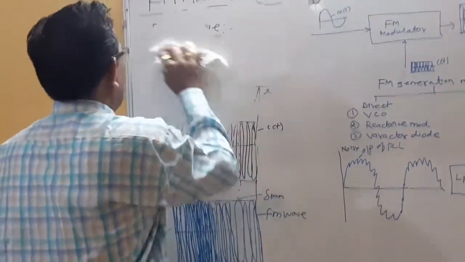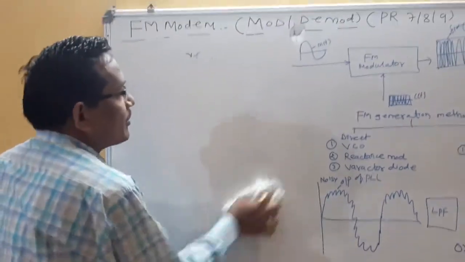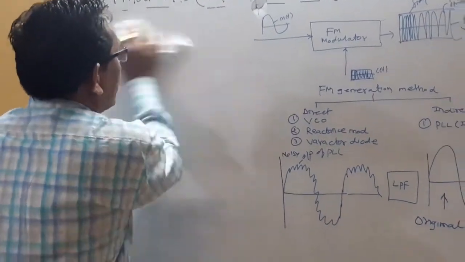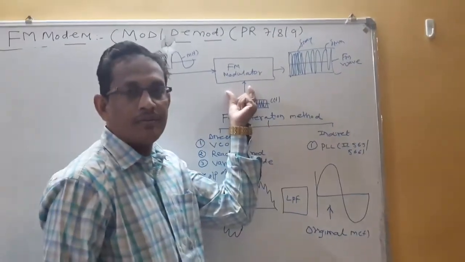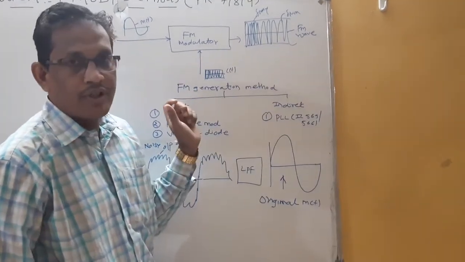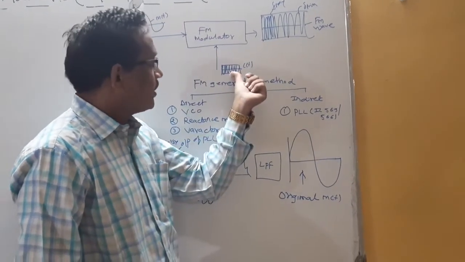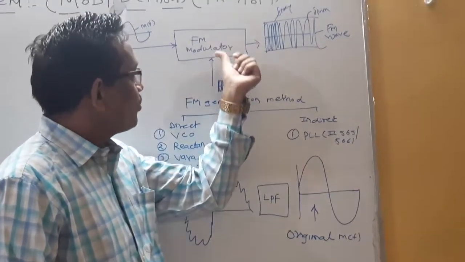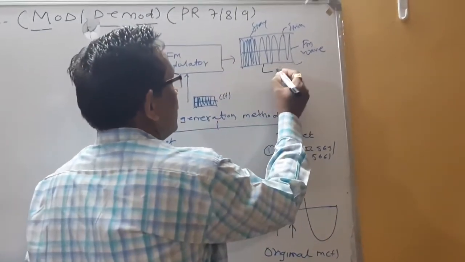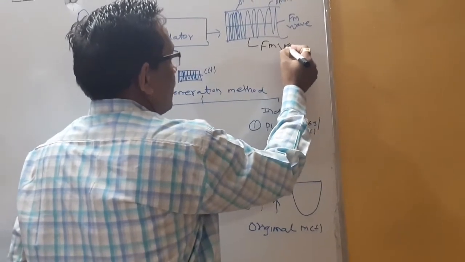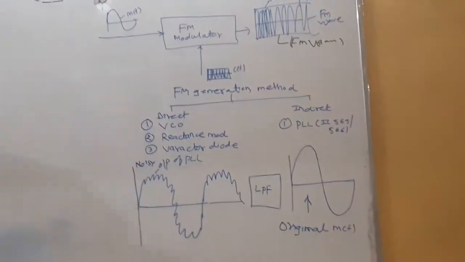So how to generate an FM signal? An FM signal can be generated by using an FM modulator. As per the definition, a modulator is a nonlinear device which has two different signals having different frequencies. One signal is a low frequency signal, the other is a high frequency signal. If these two signals are applied at the input of the FM modulator, it generates the FM signal. So this is the FM wave.